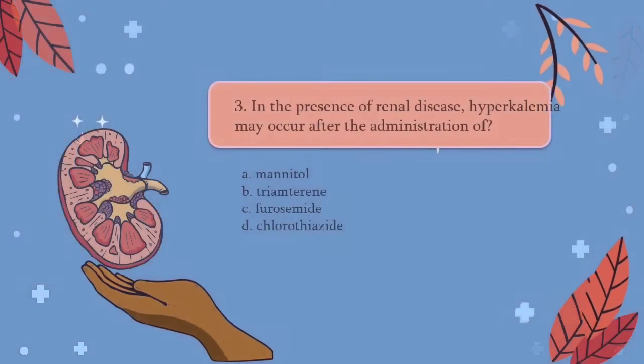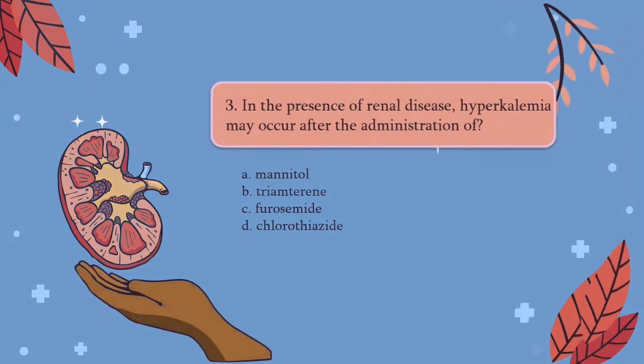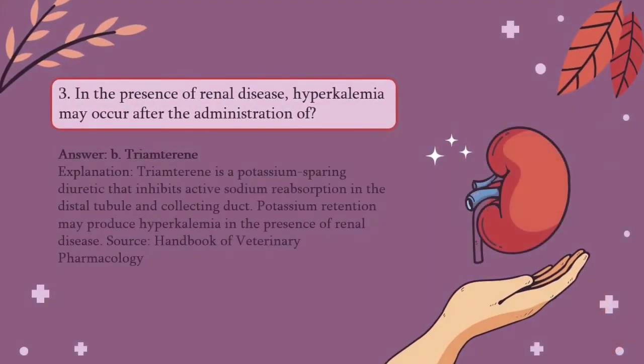For question number 3, we have, in the presence of renal disease, hyperkalemia may occur after the administration of A. Mannitol, B. Triamterene, C. Furosemide, D. Chlorothiazide. The answer for that would be B.